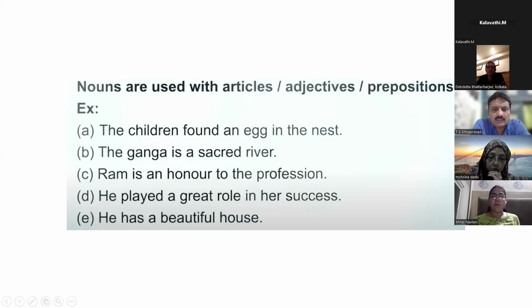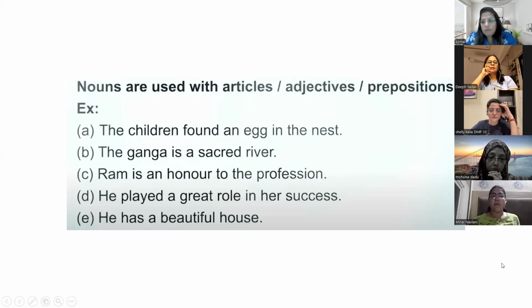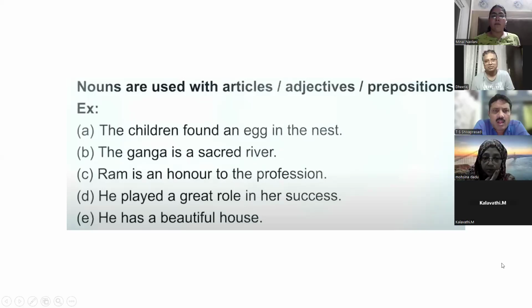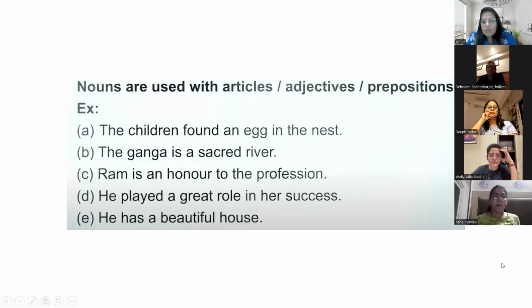What is her in this sentence? Her is not a pronoun. In this sentence, her is an adjective. What type of adjective? Possessive adjective. Whose success? Her success. Here in this sentence, we are talking about the success, we are talking about possession.